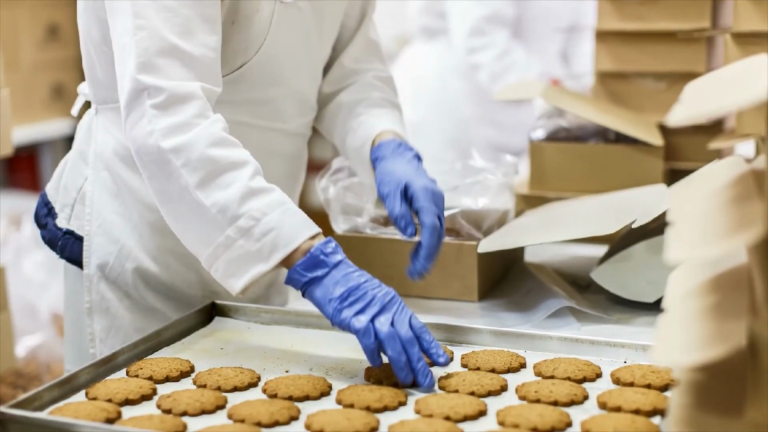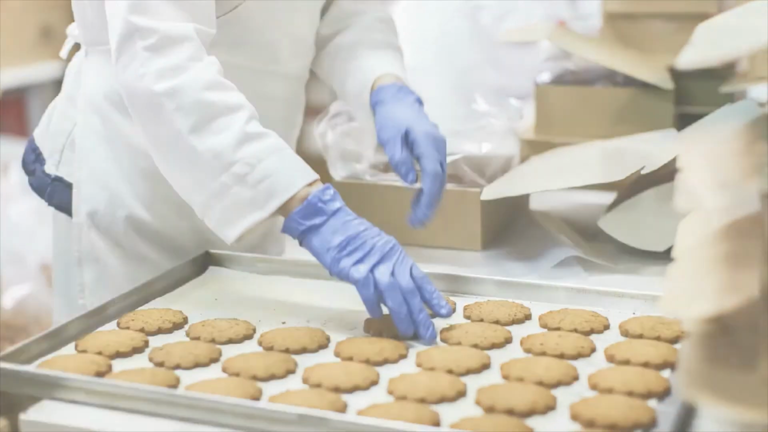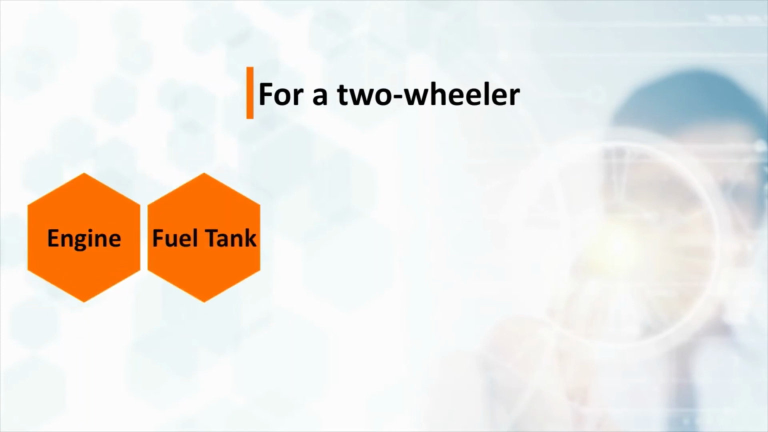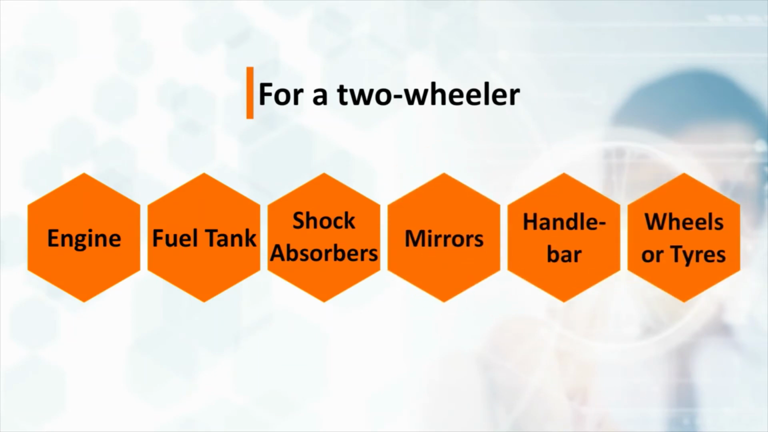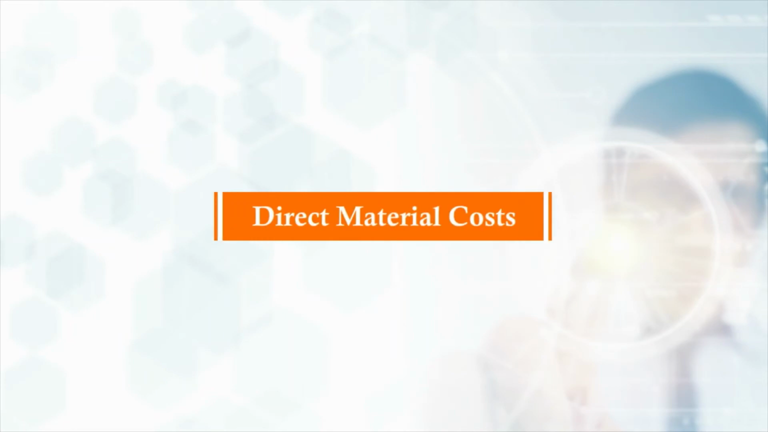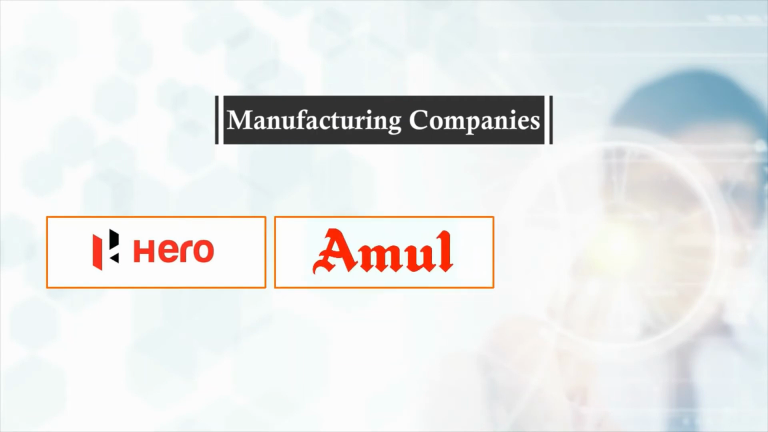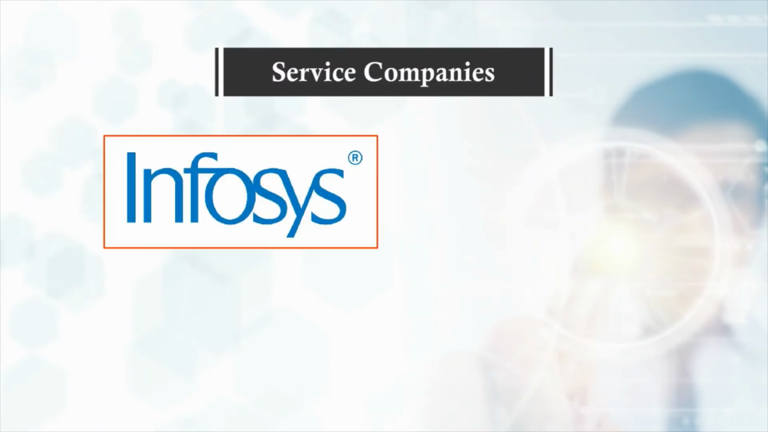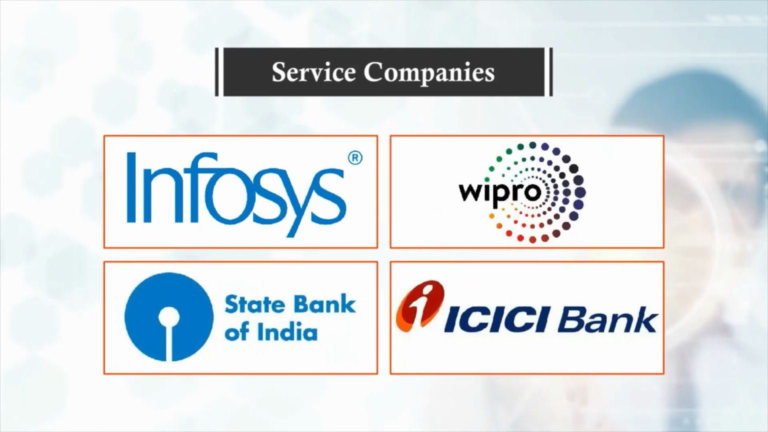Direct material is the cost of any material directly used in the production of the output. For example, for a two-wheeler, it would include the costs of engine, fuel tank, shock absorbers, mirrors, handlebar, wheels or tires. Direct material costs are significant for manufacturing companies like Hero MotoCorp, Amul or Asian Paints. Direct material costs are low or insignificant for service companies like Infosys, Wipro, State Bank of India or ICICI Bank.